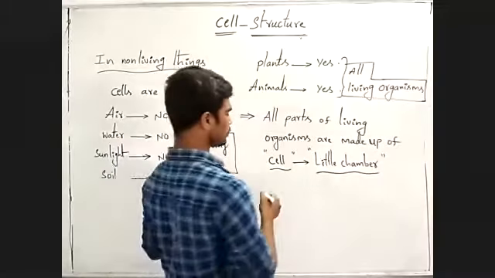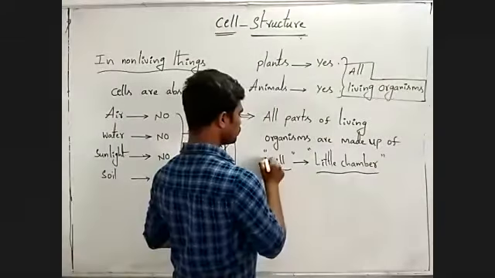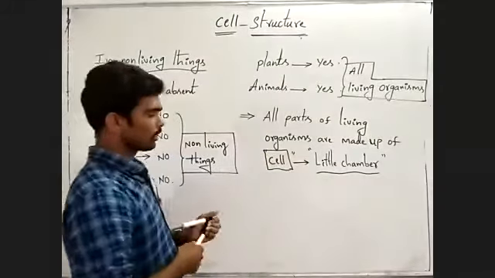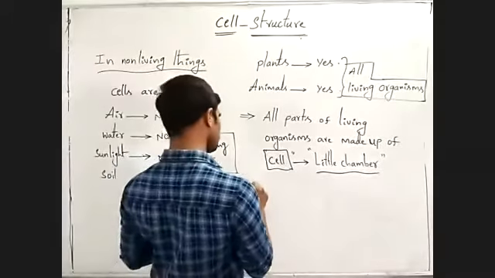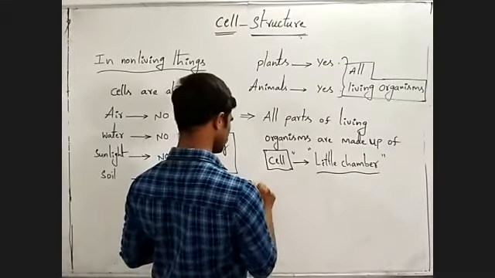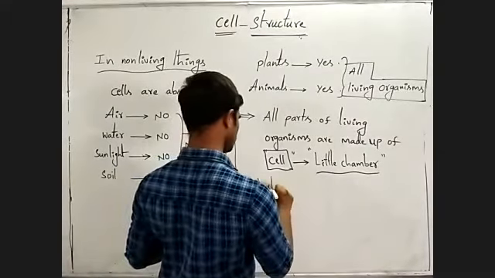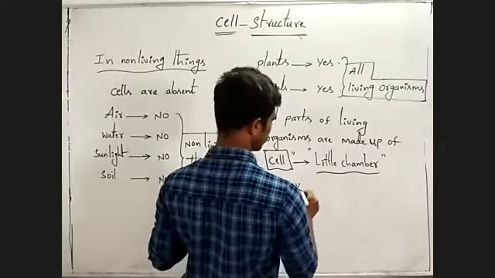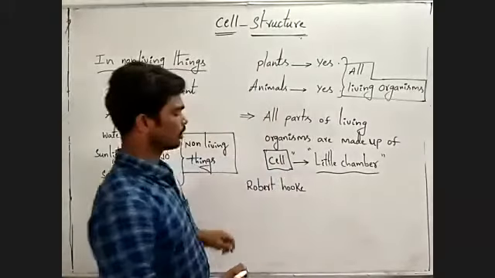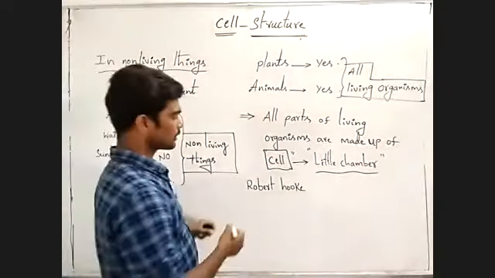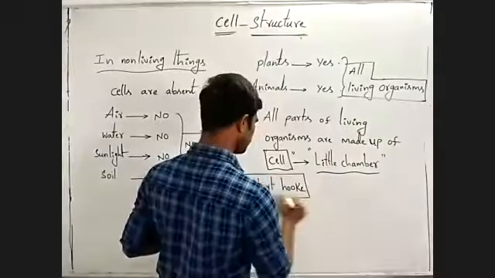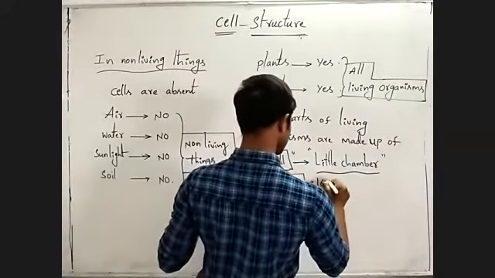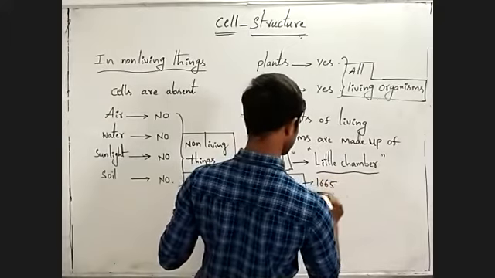Who first coined the term cell? Robert Hooke. Very important, remember. Robert Hooke discovered the cell for the first time in the year 1665.